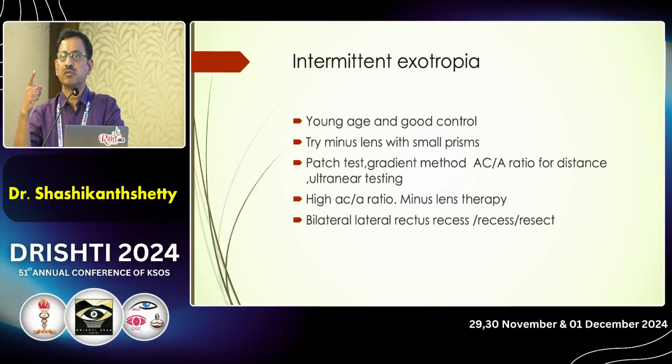That takes care of the exo for distance. And we call it pseudo divergence excess when the AC/A ratio is more for near, but the gradient method for distance is on the lower side, and they are exophoric on ultra near testing. Then we operate on those patients.